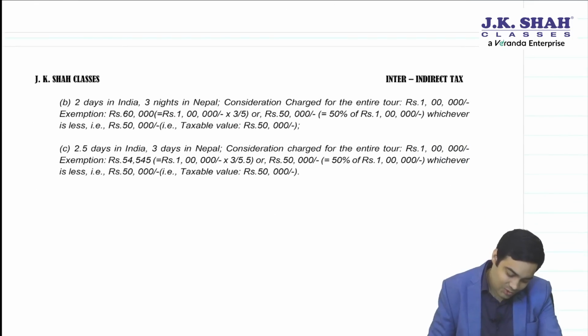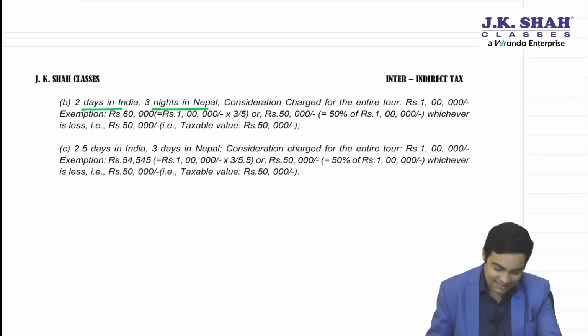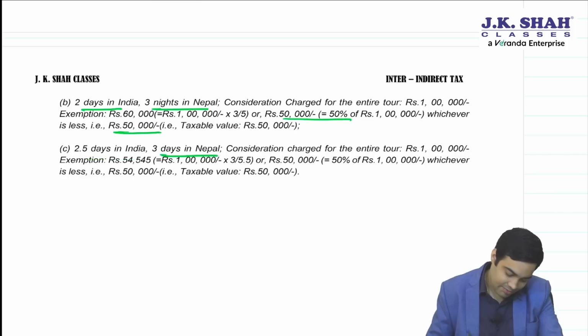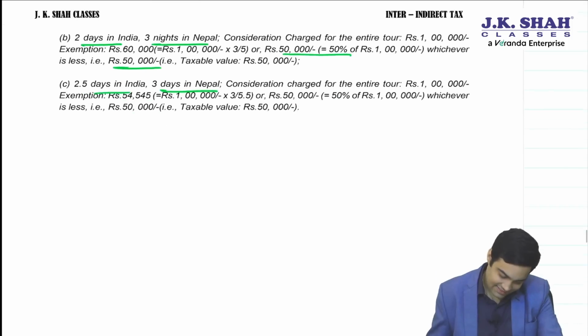Then you have 2 days in India, 3 days in Nepal. More number of days in Nepal, so it will be restricted to 50%. 2.5 days in India, 3 days in Nepal. Again, it will be restricted. Okay.